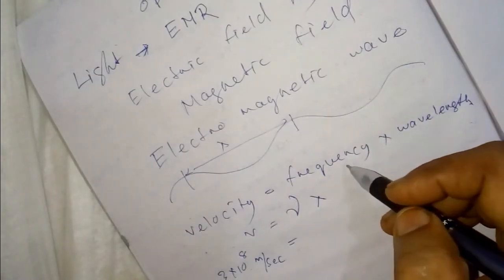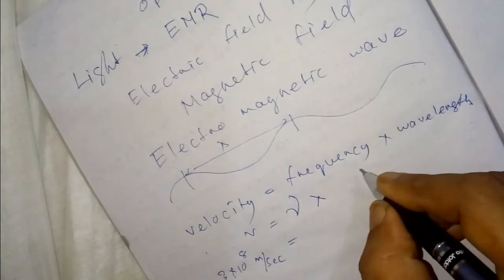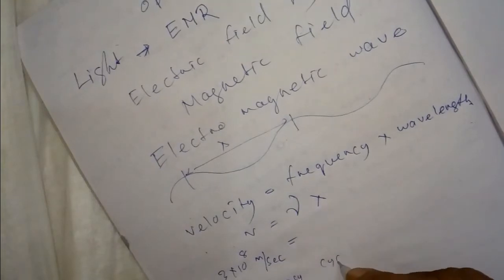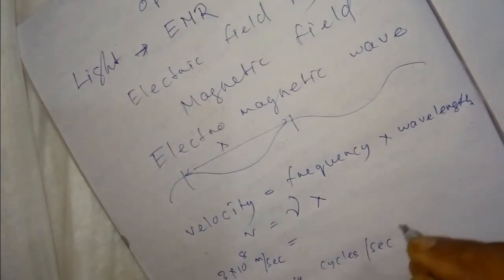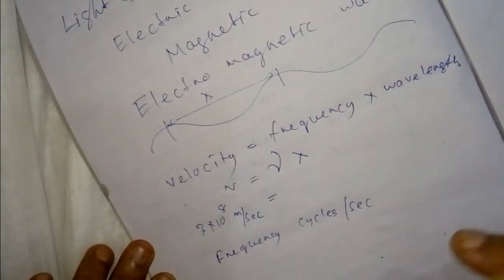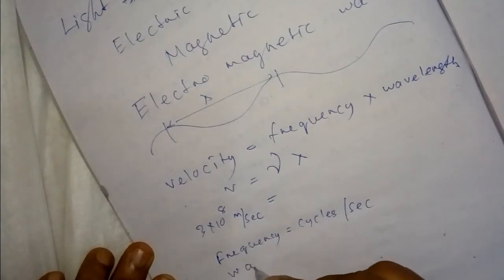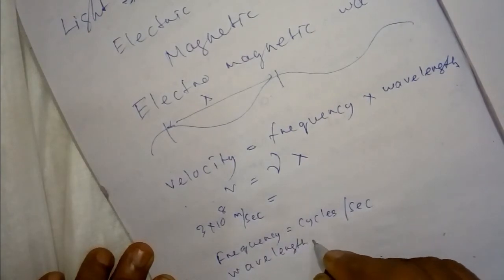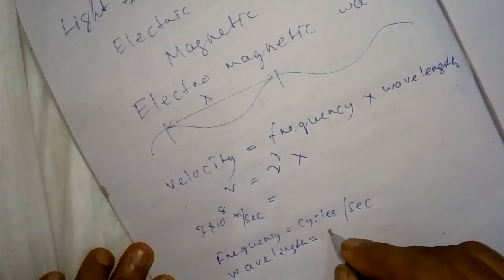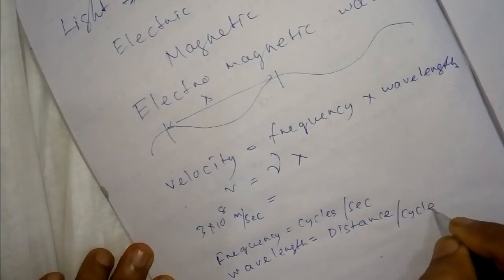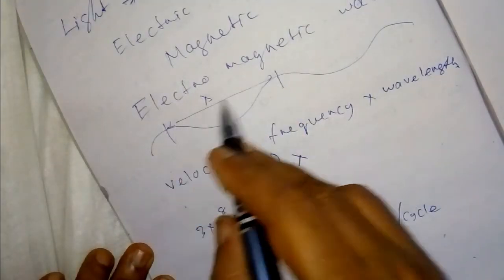Another is frequency. What is frequency? Frequency is the number of cycles per second. What is wavelength? Wavelength is the distance covered in one cycle, crest to crest.